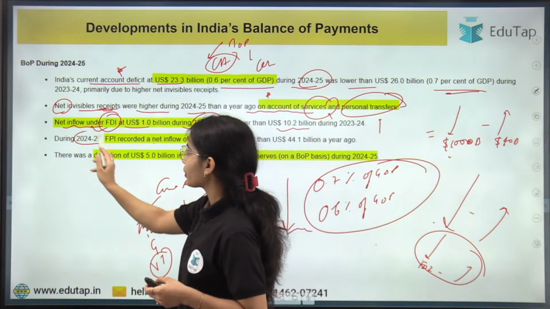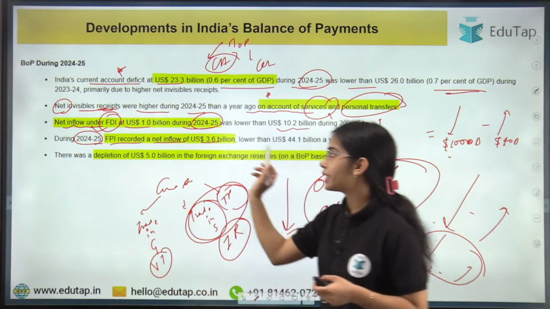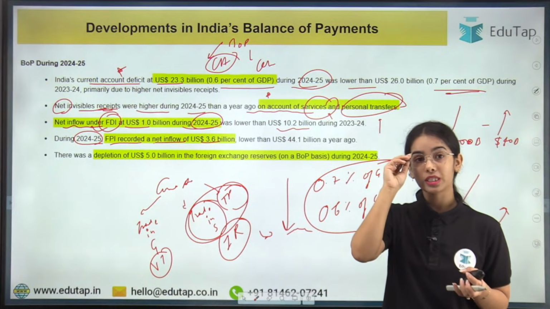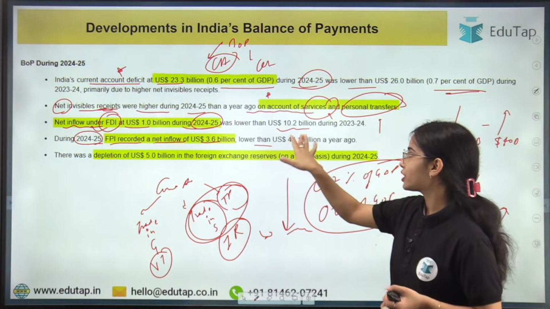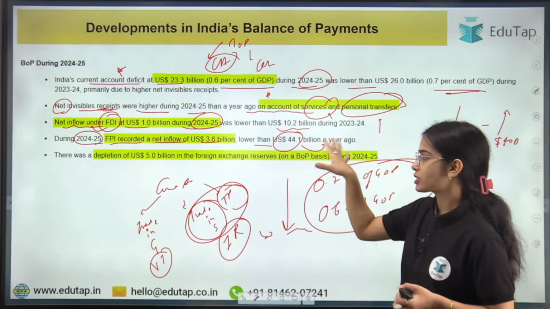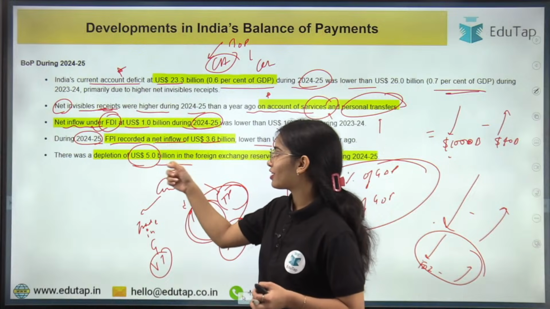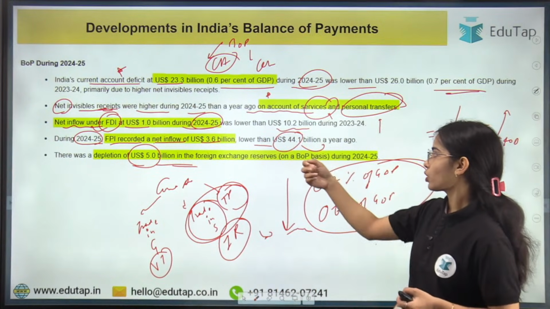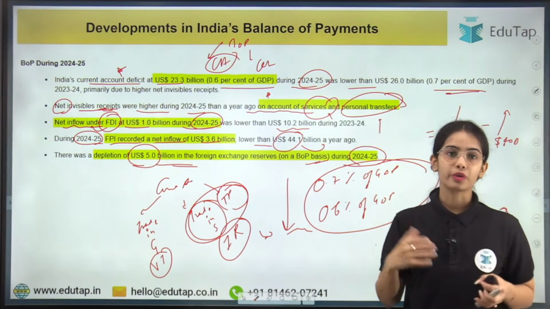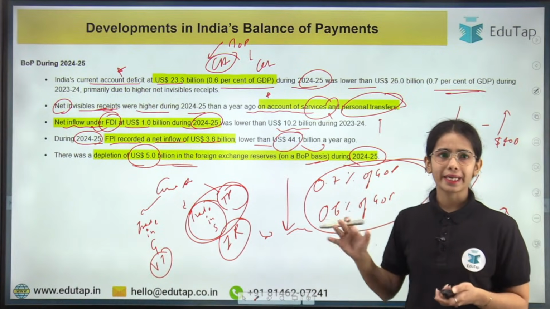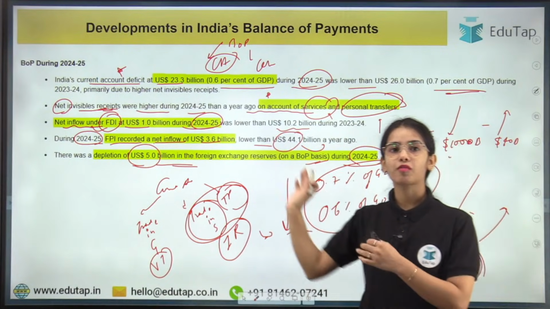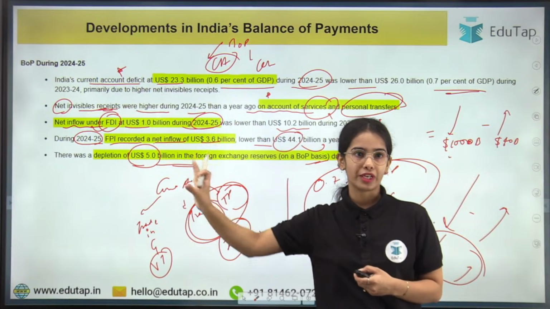Okay, during 2024-25, the FPI recorded a net inflow of $3.6 billion, lower than the $44 billion that was received in 2023-24. There was a depletion of $5 billion in the foreign exchange reserves on the balance of payment basis during 2024-25. So this is the overall idea from the balance of payment perspective that we have already discussed in the sources of variation also.